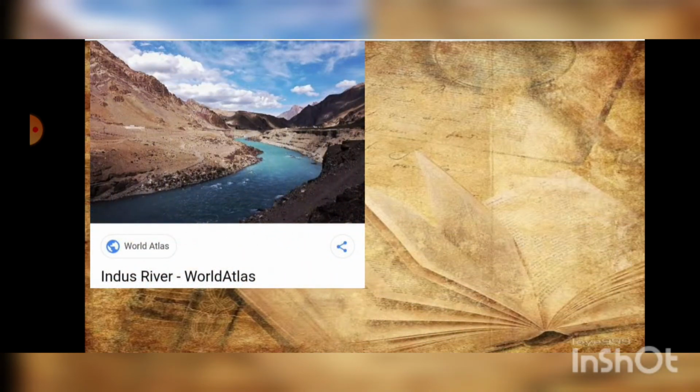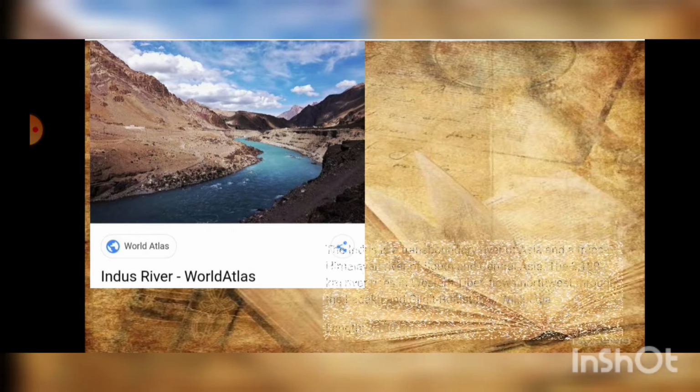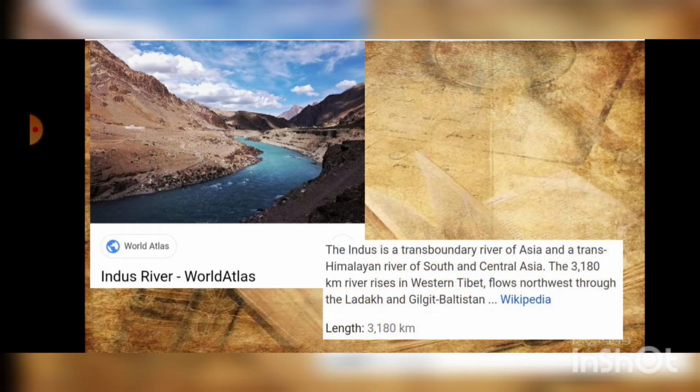Here you can see the Indus river. Let's read about the Indus river. The Indus is a transboundary river of Asia and a trans-Himalayan river of South and Central Asia. The 3180 kilometer river rises in western Tibet, flows northwest through the Ladakh and Gilgit-Baltistan. The length of this river is 3180 kilometers. And the Jhelum, the Chenab and the Ravi, the Beas and the Sutlej are the tributaries of this river. So this is about Indus river.